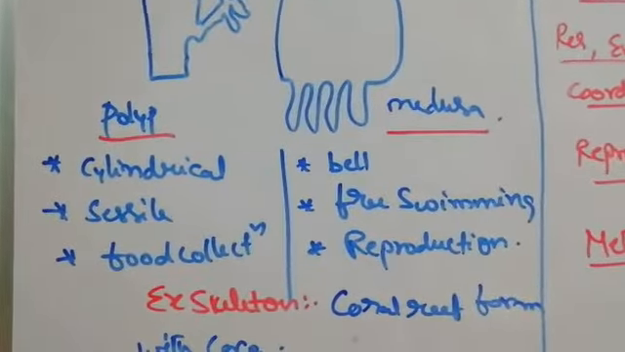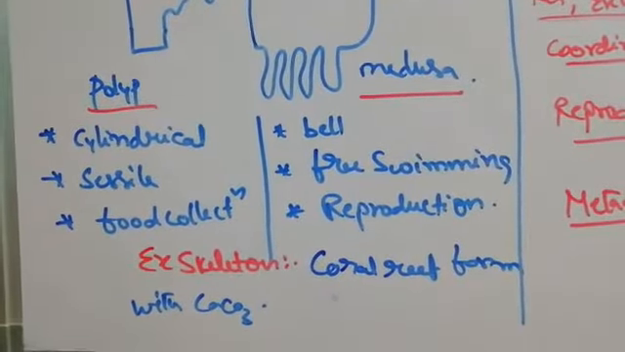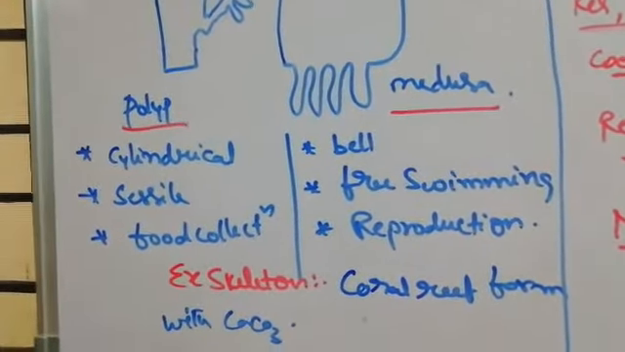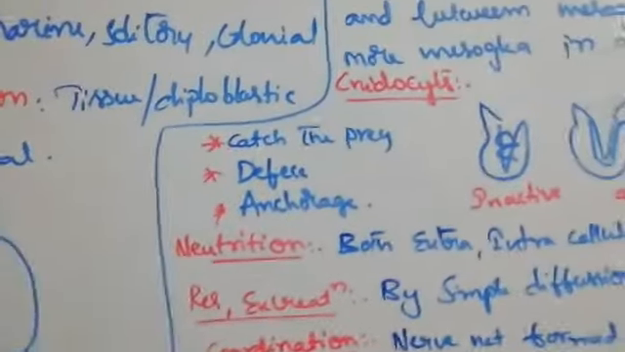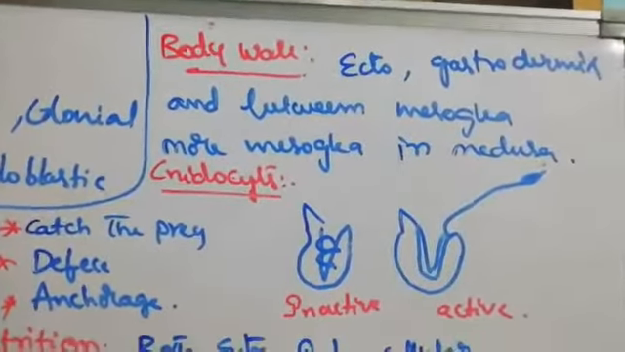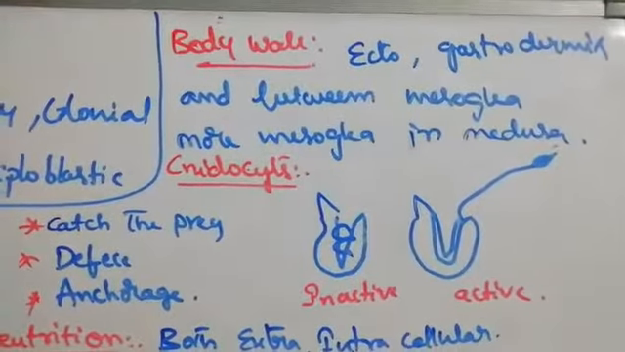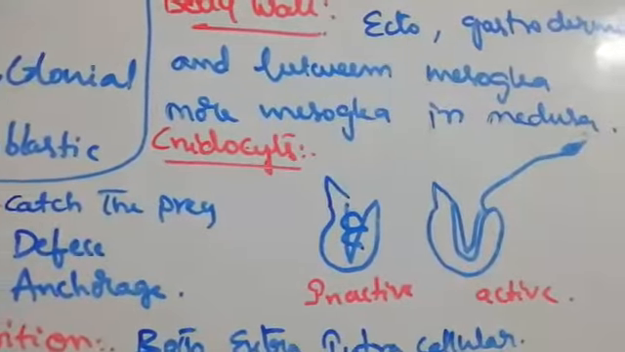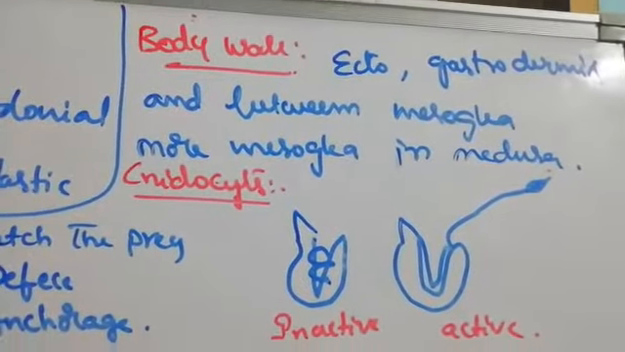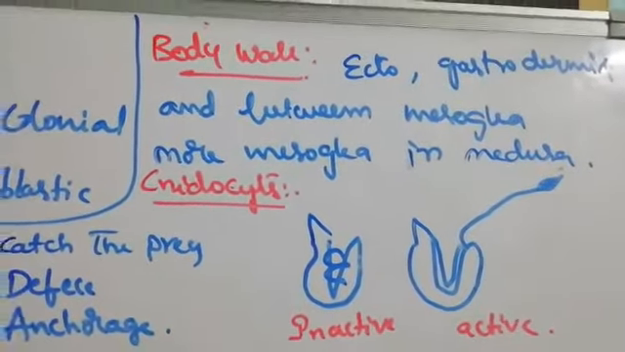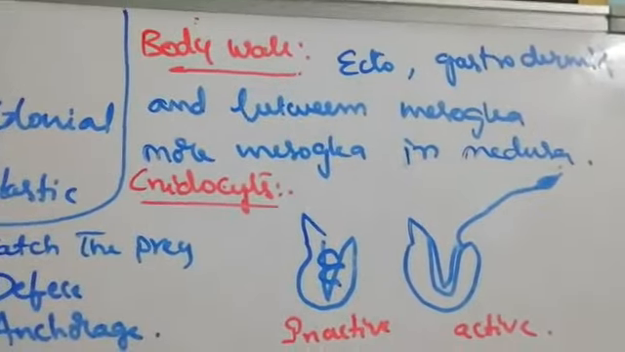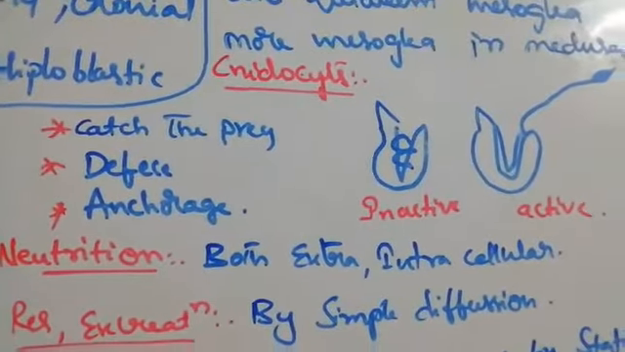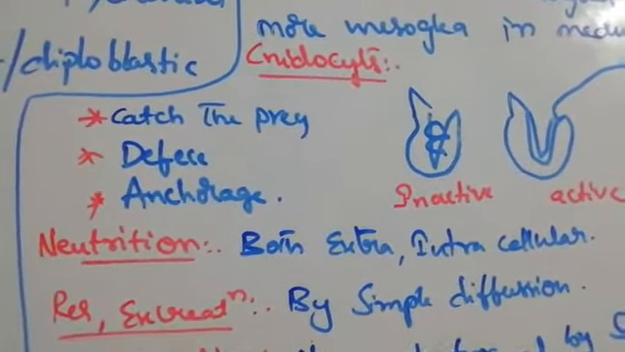Coming to the exoskeleton, here corals, if you take them, are made up of calcium carbonate. The remaining ones do not contain this calcium. Body wall: outer is ecto and inner is endo. That endo is also called the gastrodermis. Between these two, mesoglea is present. This mesoglea is less present in polyp, cylindrical, and more present in medusa, bell shape, to balance the body in water. Why are we calling it Cnidaria? Because cnidocytes are present. The function of cnidocytes is catching the prey, food, and defense.